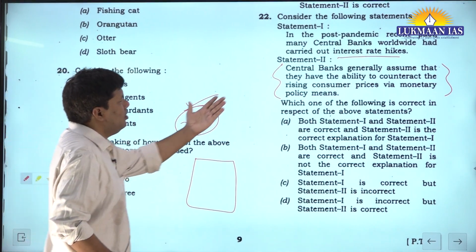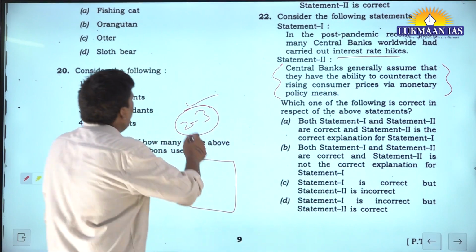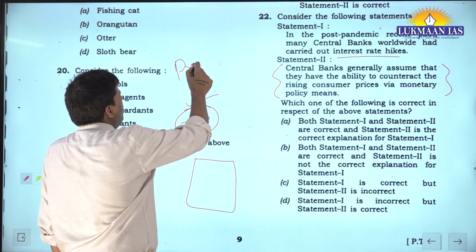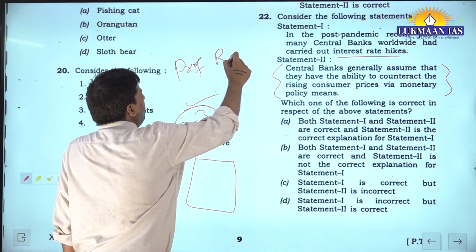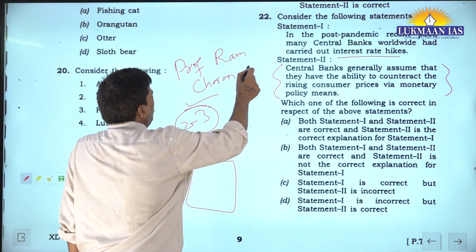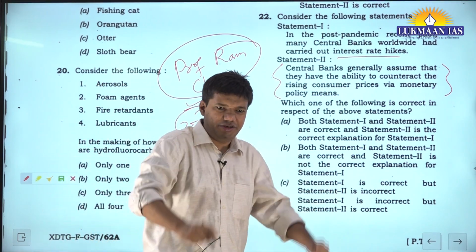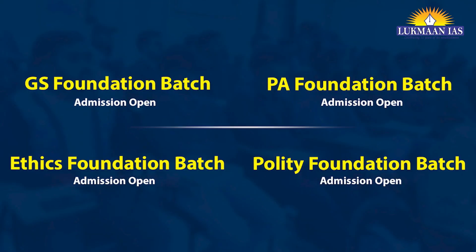Both are correct. There was inflation worldwide. In fact, the famous management guru, Professor Ramcharan, among the most capable management gurus living at present, said that inflation is going to be the problem of the next 2-3 years, and it is happening.